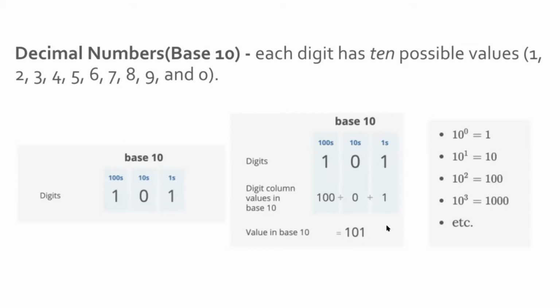It's 5, right? Basically 2 to the power 0 is 1, so let's put 1 here. And now 2 to the power 1 is 2, but 2 multiplied by 0 is 0. Okay, 2 to the power 2, because it's the third place, is 4. So 4 multiplied by 1 is 4. So 4 plus 0 plus 1.